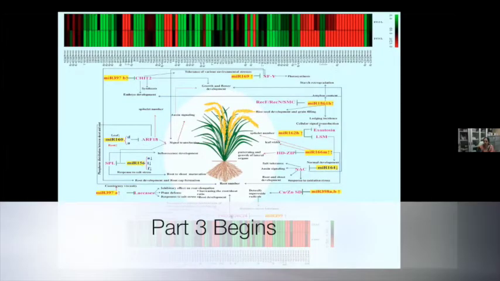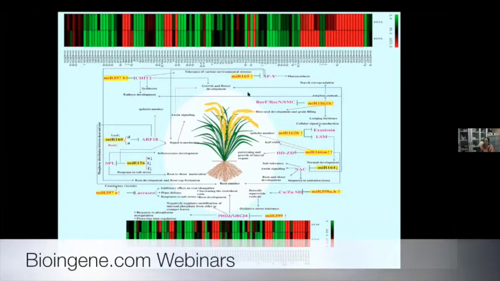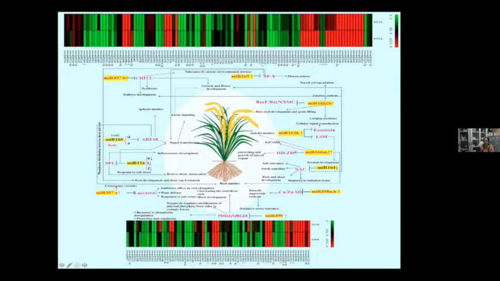We have constructed a kind of hypothetical map to see how the microRNAs come up in specific tissues. Like in the root tissues, there is an increase of 398, which acts on the superoxide dismutase. This is to reduce the redox levels, or the other molecules coming up in the shoot or in the apical regions.